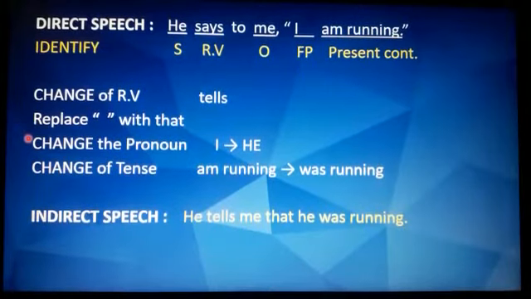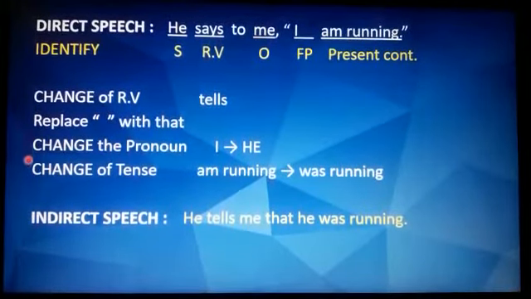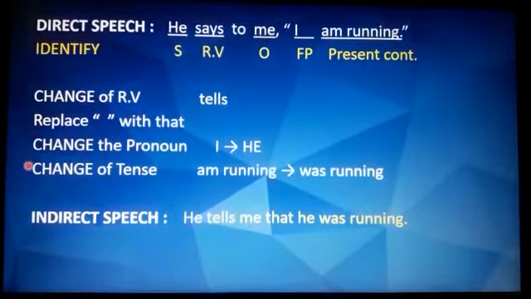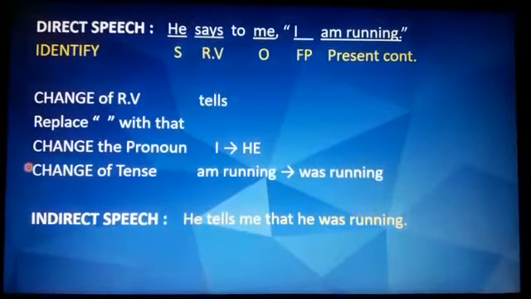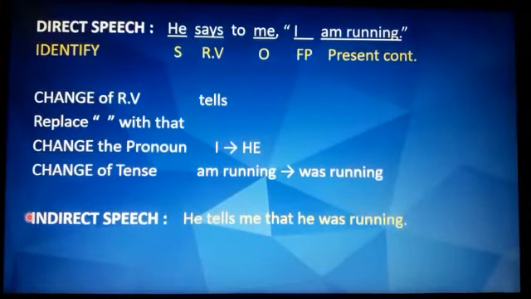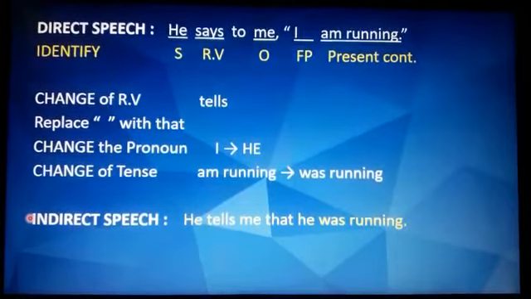Now the fourth step, change the pronoun. So I becomes he, as I changes according to the subject. Now the fifth step, change of tense. Am running, that is present continuous, becomes past continuous, was running, and the time-specific word is not there. So our indirect speech sentence would be: He tells me that he was running.